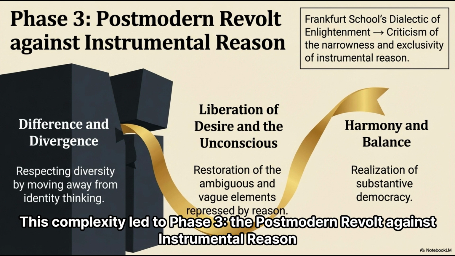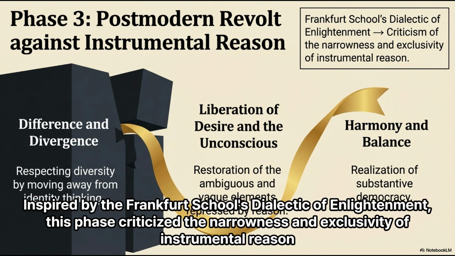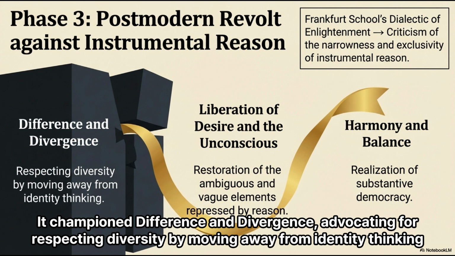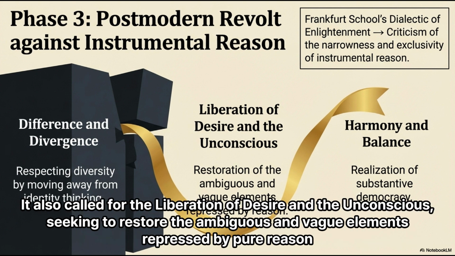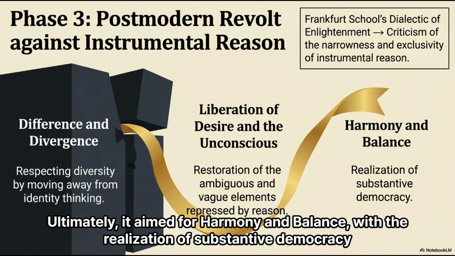This complexity led to phase 3, the postmodern revolt against instrumental reason. Inspired by the Frankfurt School's dialectic of enlightenment, this phase criticized the narrowness and exclusivity of instrumental reason. It championed difference and divergence, advocating for respecting diversity by moving away from identity thinking. It also called for the liberation of desire and the unconscious, seeking to restore the ambiguous and vague elements repressed by pure reason. Ultimately, it aimed for harmony and balance, with the realization of substantive democracy.